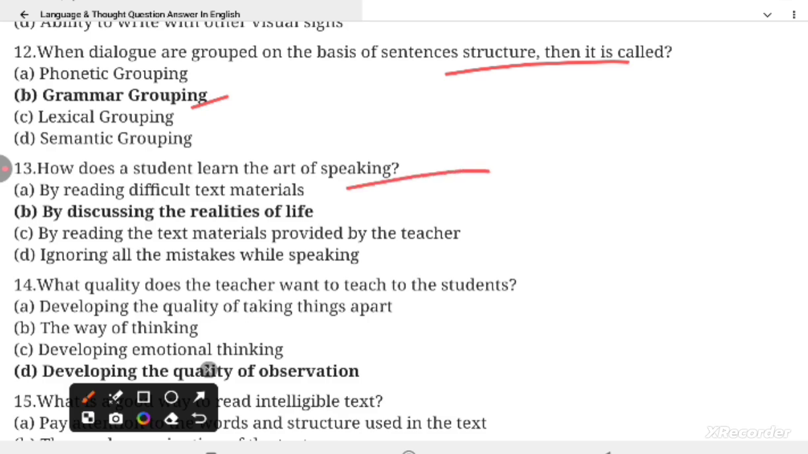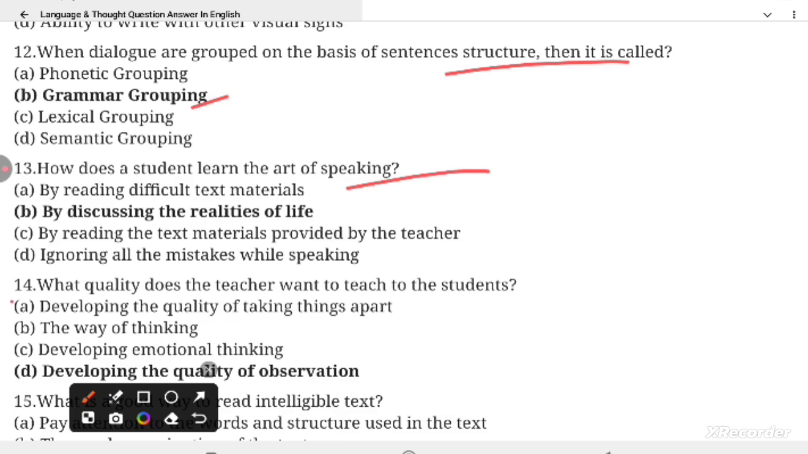Question 13. How does a student learn the art of speaking? And the correct option is by discussing the realities of life.